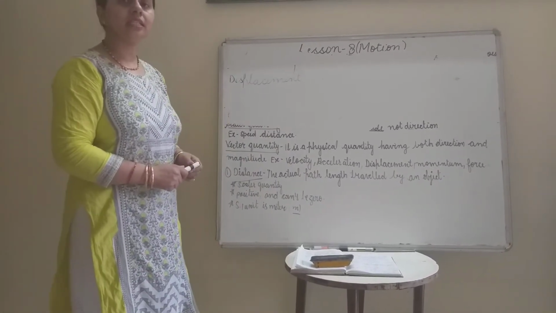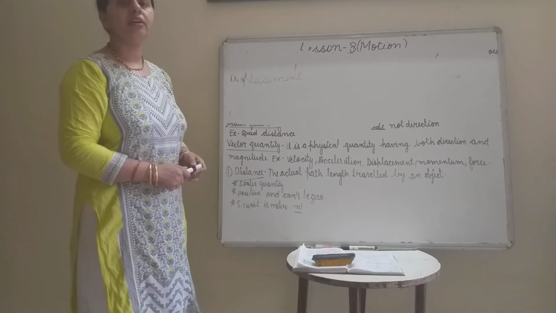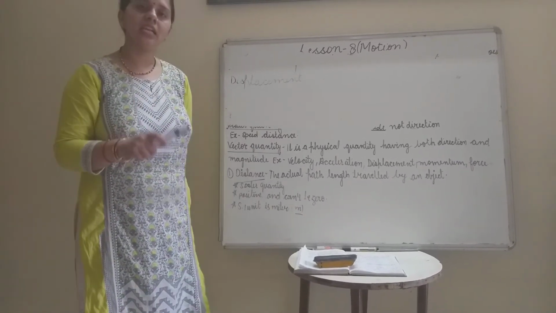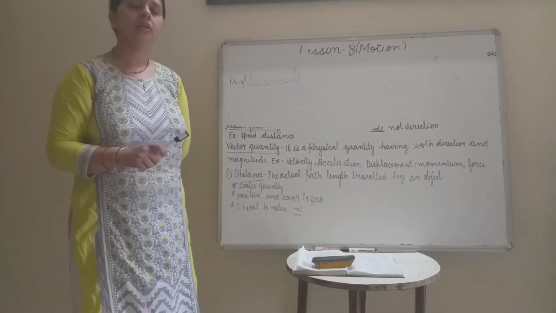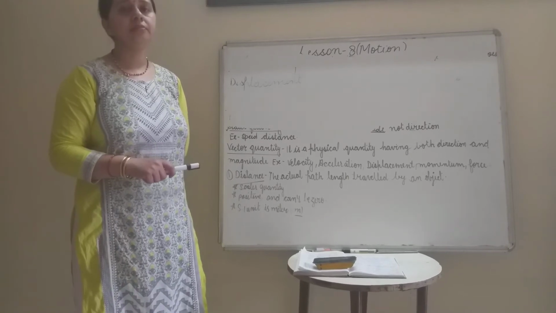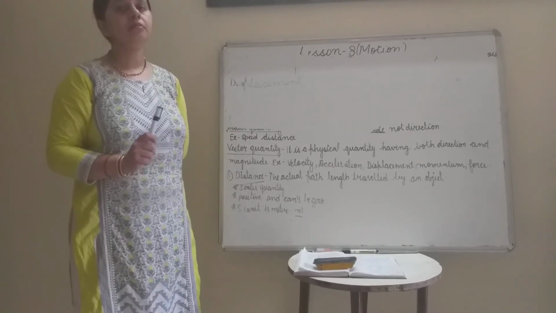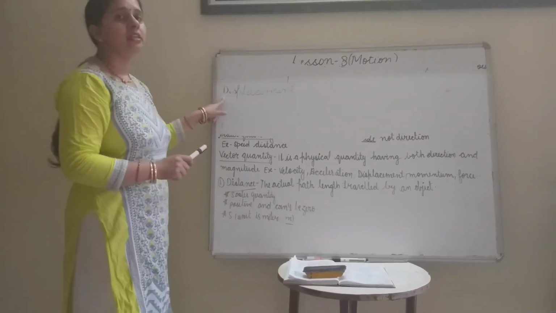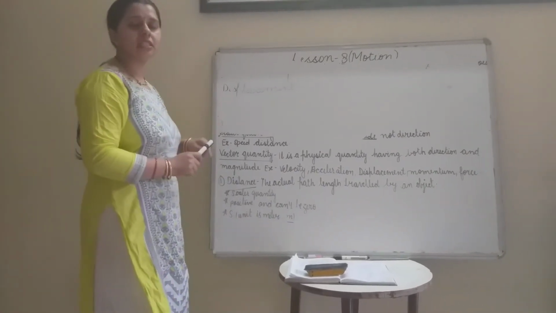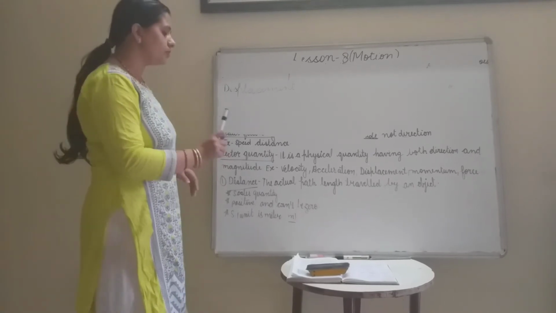So what is distance? The actual path covered by an object is called distance. It is a scalar quantity and the SI unit is meter. It can't be zero, it will be positive. What is displacement? Displacement is the shortest distance covered by any object.